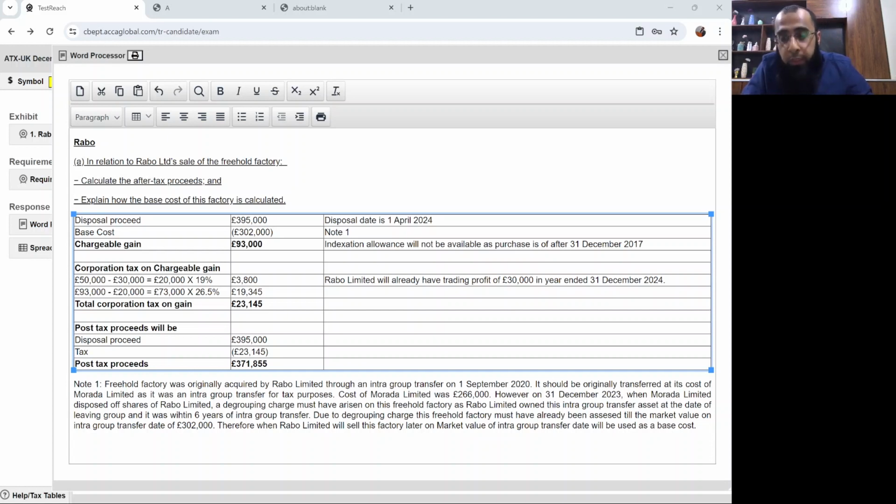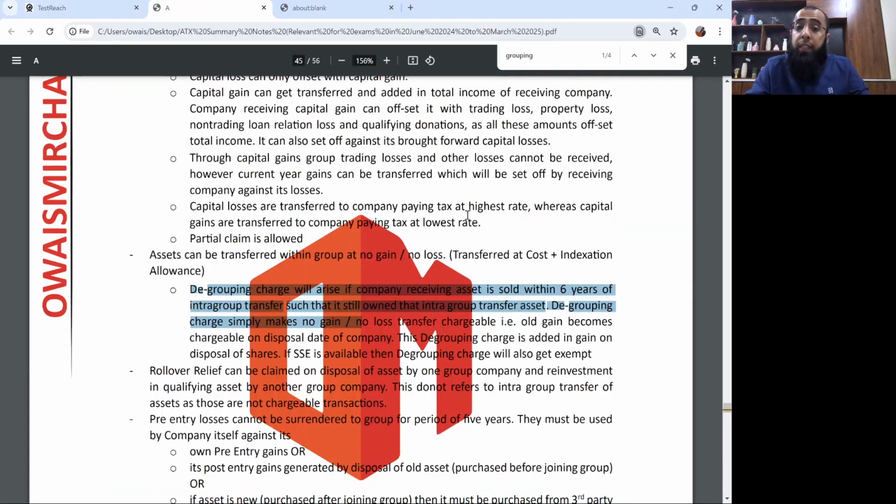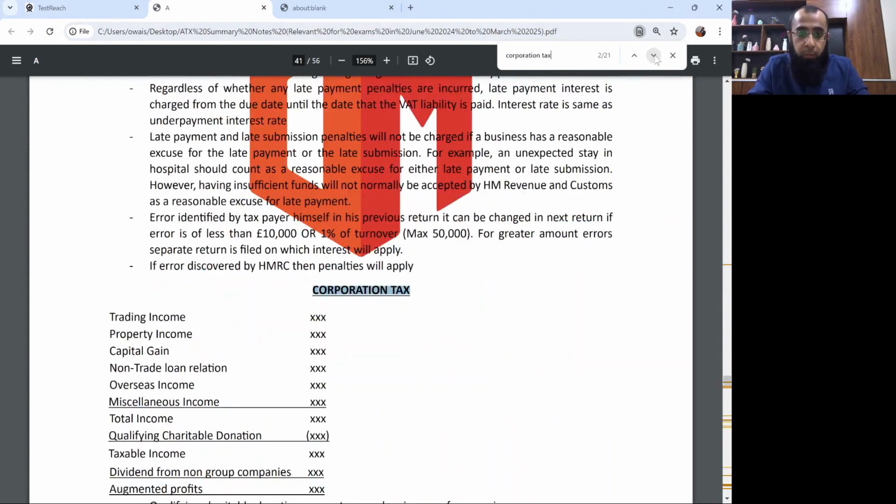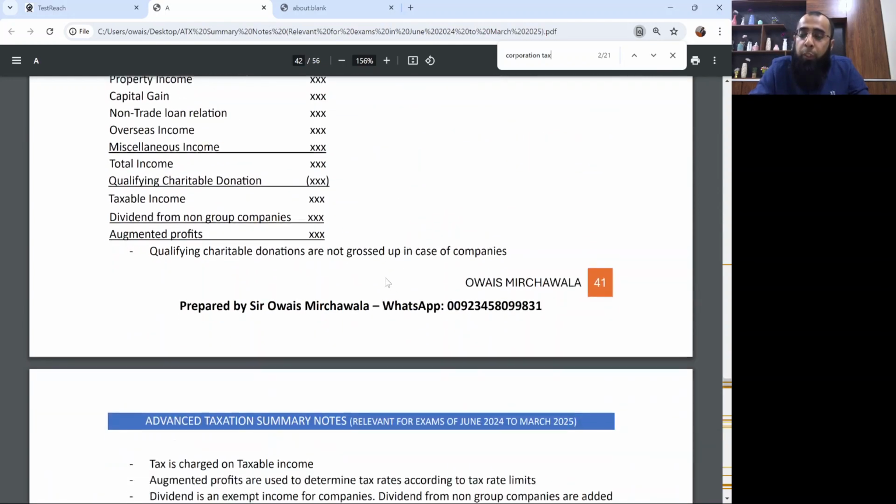That's one approach. You remember the marginal relief? Upper limit minus augmented profit, multiplied by marginal fraction 3 over 200, multiplied by taxable income divided by augmented profit. I hope that you remember this. Obviously, we are in the past paper revision sessions. Or if you have forgotten the corporation tax computation rules, you will simply write corporation tax. And here come your corporation taxes.